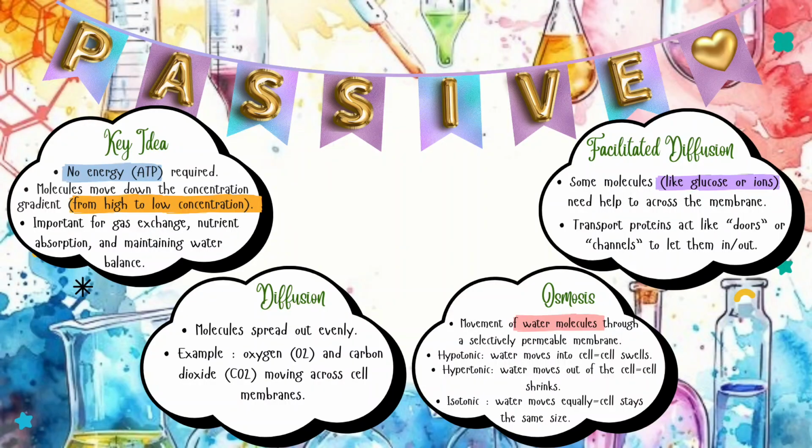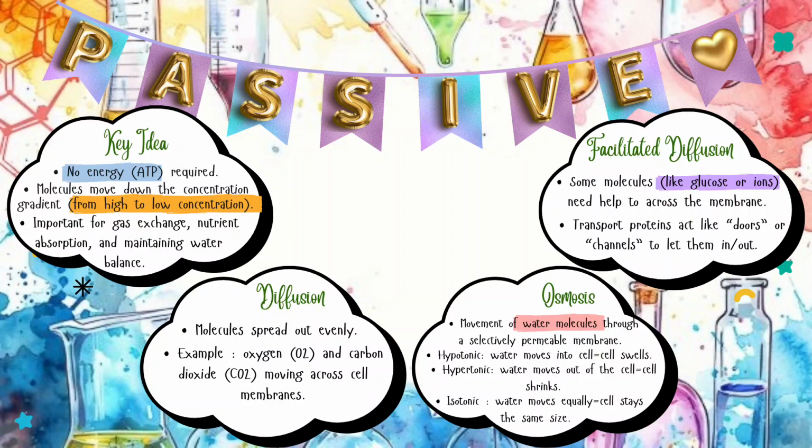Okay, the key idea. Passive transport: no energy or ATP required. Molecules move down the concentration gradient, which is from high to low concentration. It is important for gas exchange, nutrient absorption, and maintaining water balance. For the passive transport, we got three examples: diffusion, osmosis, and also facilitated diffusion.